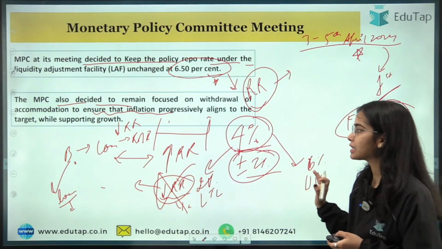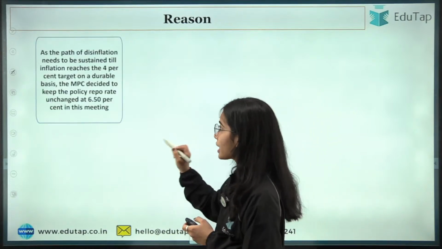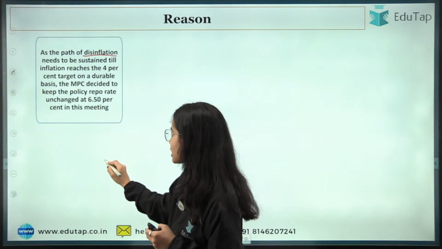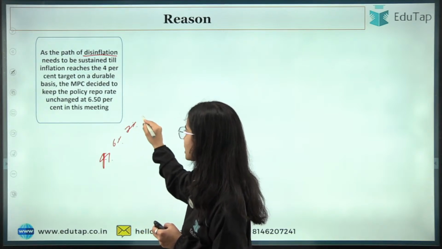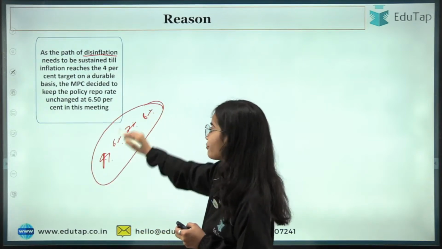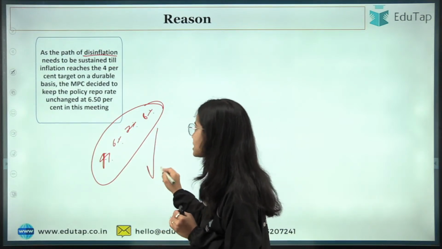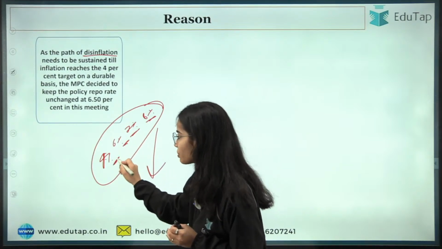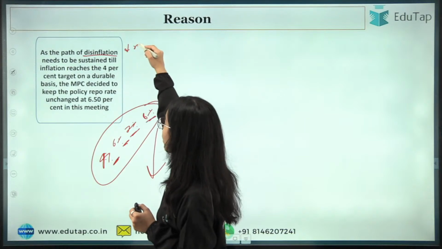Okay, so that's why the RBI is saying that we are focused on withdrawal of accommodation, as the path of disinflation. Disinflation means the inflation was rising from, let's say, 4% to 6% to 7%, 8%. So this is the increase in the inflation rate. Disinflation means that we have to decrease this inflation rate, from say 8% to 7% to 6% to 4%. So that is disinflation, that we have to decrease the rate of inflation,